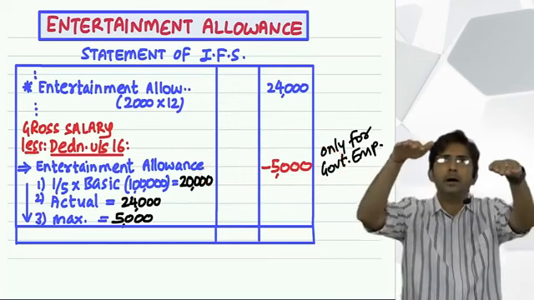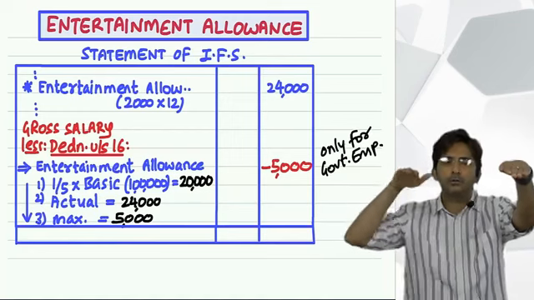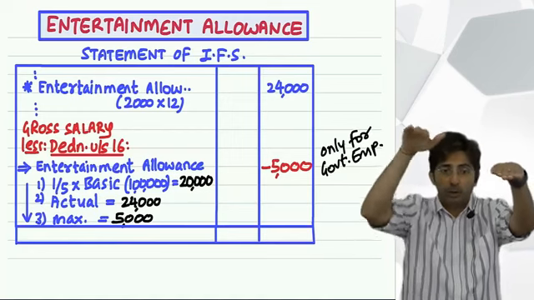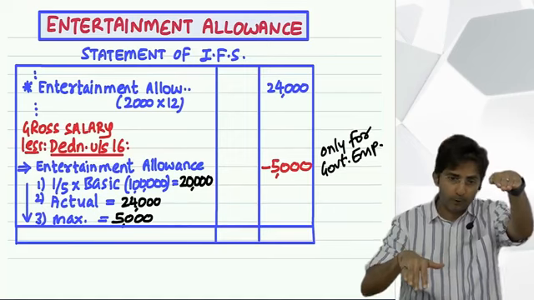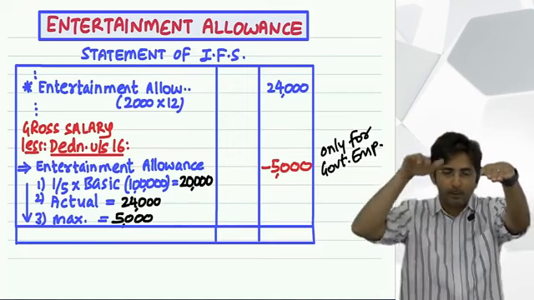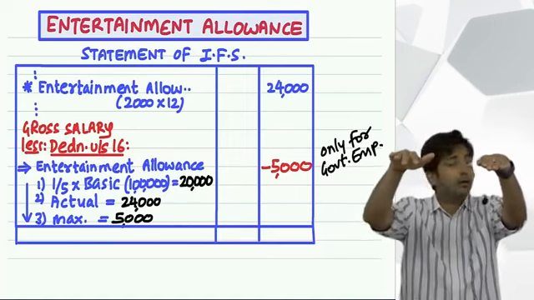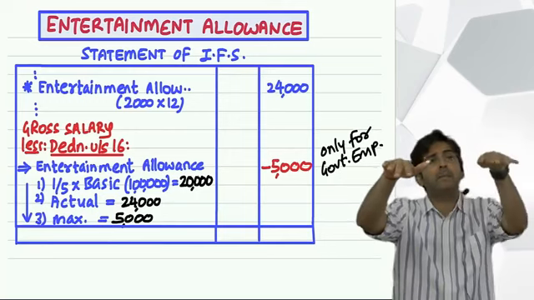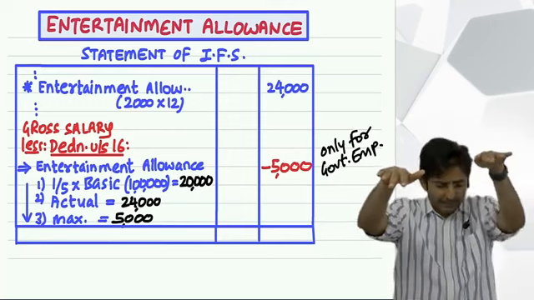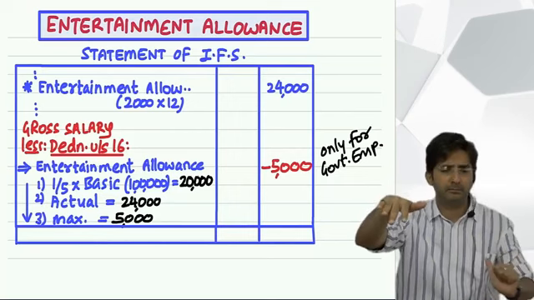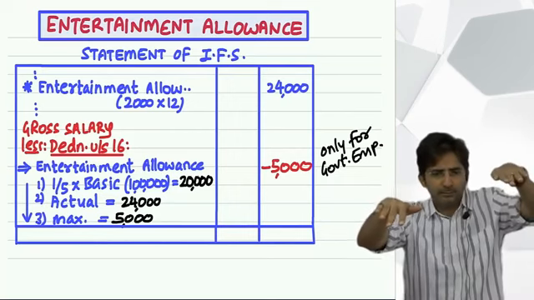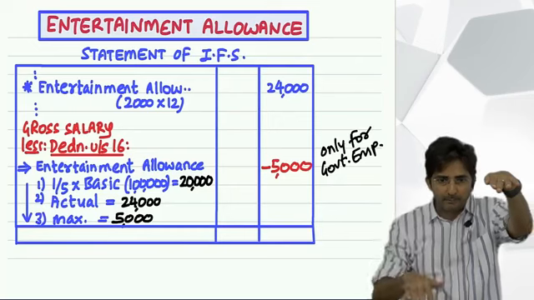Government employee, up also, down also. Up you will write the actual amount. Down you will write the formula. But if he is a non-government employee, only write it up in the statement's outer column, and at the bottom of the statement nothing will come.